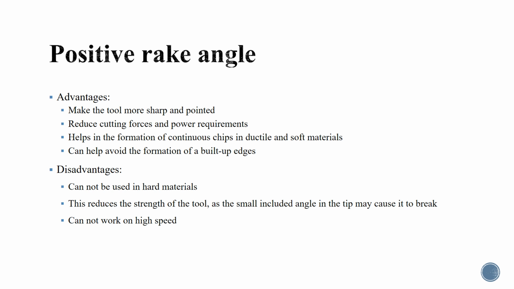As we discussed in the previous slide, in positive rake angle, the cutting tool slopes away from the cutting edge on the inner surface, which means that when the tool is used, the force applied to the tool is diagonal, which will force the tip to break. Thirdly, it cannot be used at high speed.